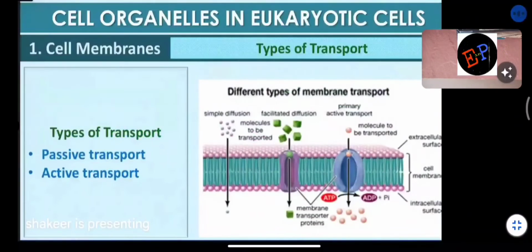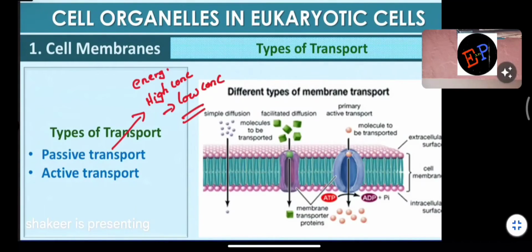Next, types of transport: active transport as well as passive transport. What is meant by passive transport? Passive transport means materials or molecules are traveling from high concentration to low concentration. Are you able to understand? And this does not require any energy. For example, we study in the heat topic that heat naturally flows from a hotter body to a colder body. This type of transport we call passive transport. Here you need not spend energy.